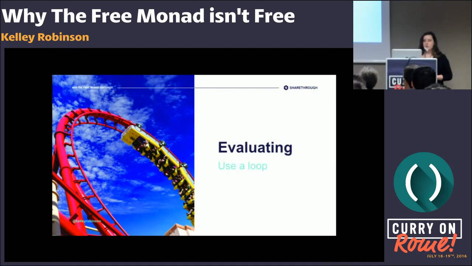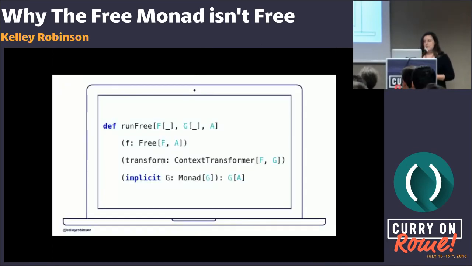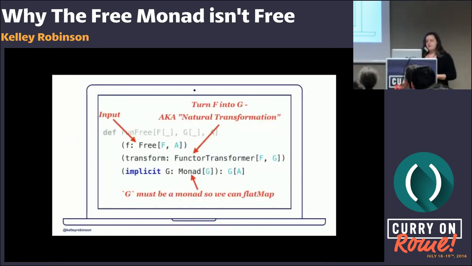And so let's talk about what it means to evaluate a free monad. We'll look at the function signature for what this looks like in Scala, and we've written a generic function here for how we would do this. And this is going to take some input, your free monad. It's going to take some transformer that's going to take your free monad input and do the translation, do the evaluation into your output type. And then we also have this implicit condition that the transformed type is also a monad.